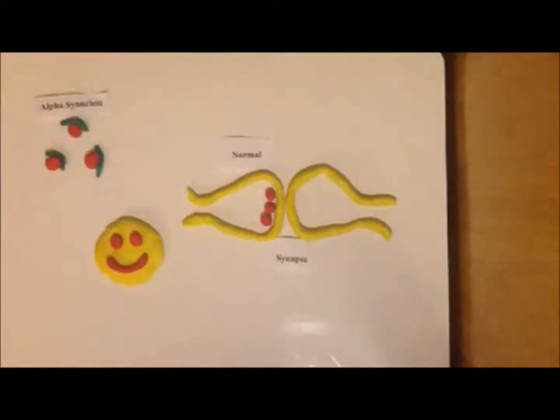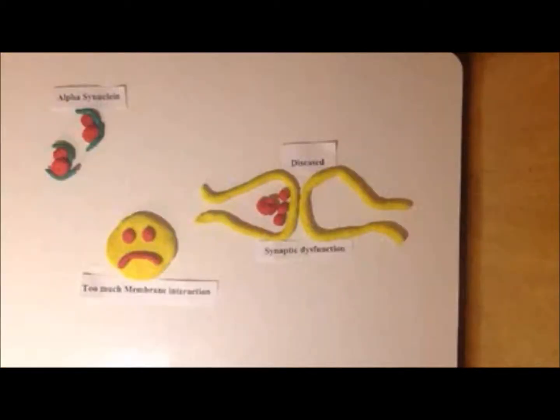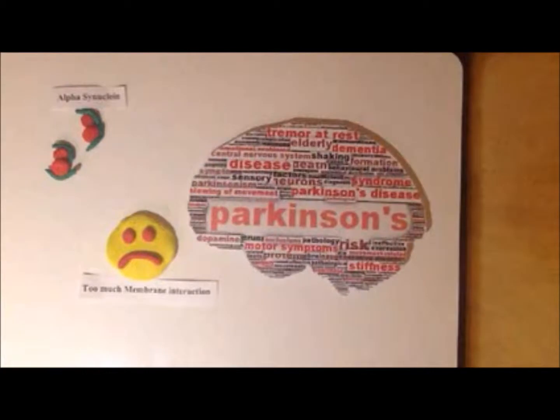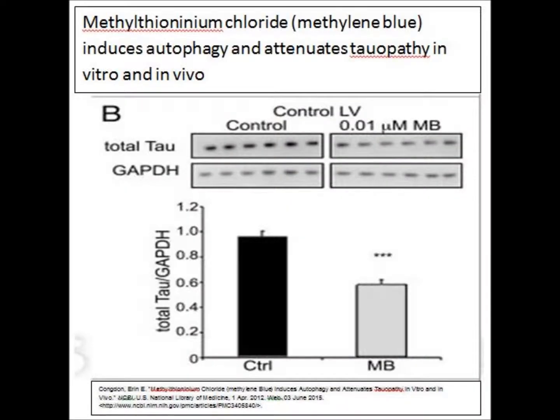In short, alpha-synuclein normally is a critical regulator of synaptic vesicle dynamics in vertebrates, whereas too much of its membrane interaction can lead to cellular dysfunction and development of Parkinson's.